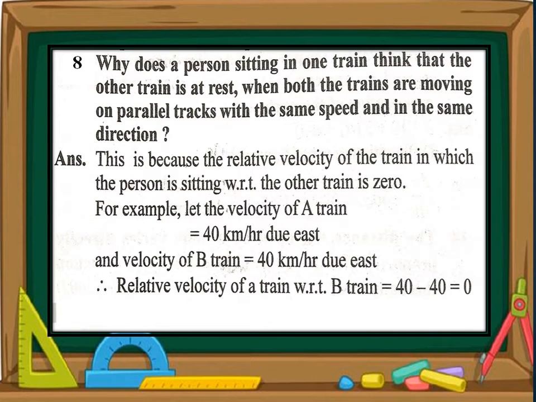Question 8 is, why does a person sitting in one train think that the other train is at rest when both the trains are moving on parallel tracks with the same speed and in the same direction? So dear students, this question is directly related to relative velocity, and I have told you that rest and motion are relative to each other. If two objects are moving with the same speed parallel to each other, then with respect to each other they appear to be at rest.